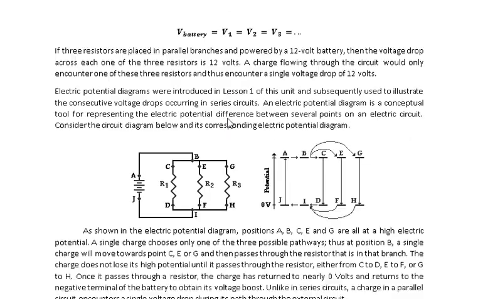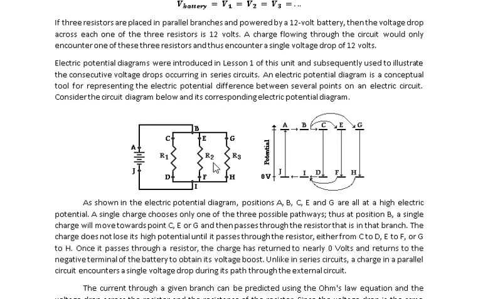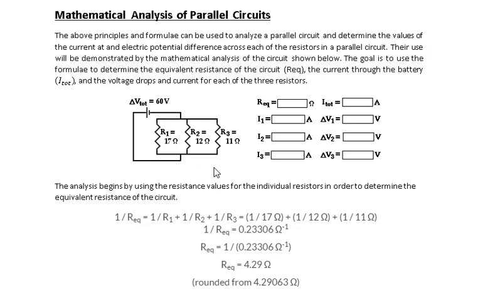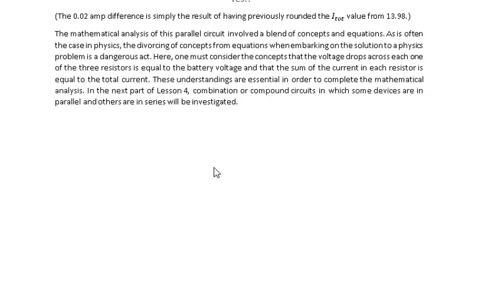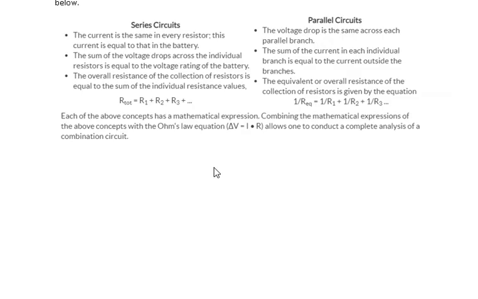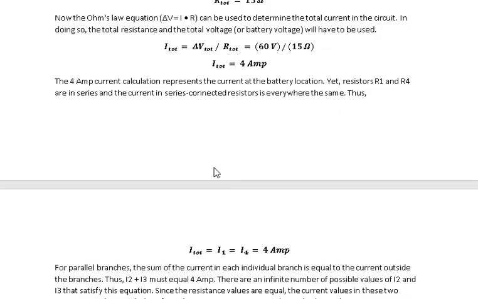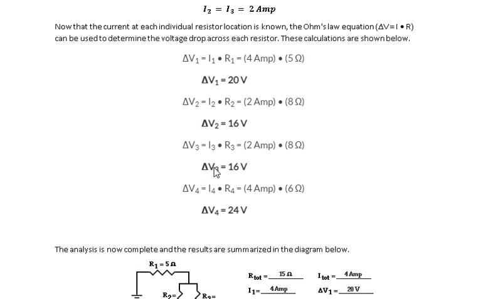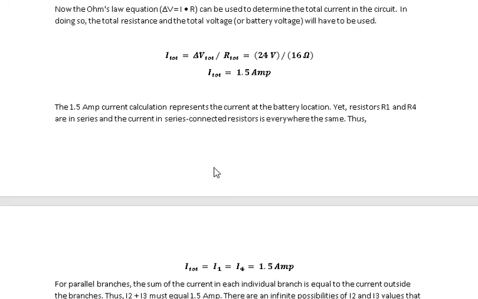Kanina yung sa series connection natin, ang equal is yung current, no? If you noticed, ang equal doon sa series connection natin is yung current. Dito naman ang equal is yung ating voltage. Okay? So take note of that. So we have here explainable naman yung lahat, no? Combination of the circuit is just the combination of parallel and series connection. So you just have to apply what we have already discussed regarding series and parallel connection.